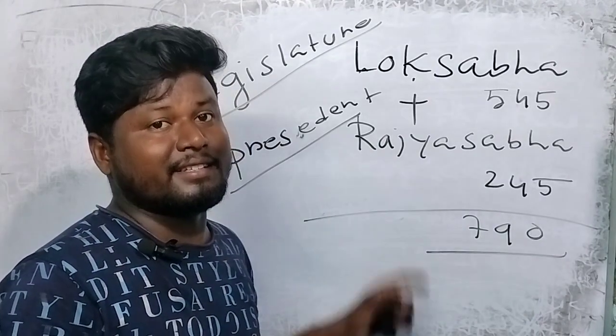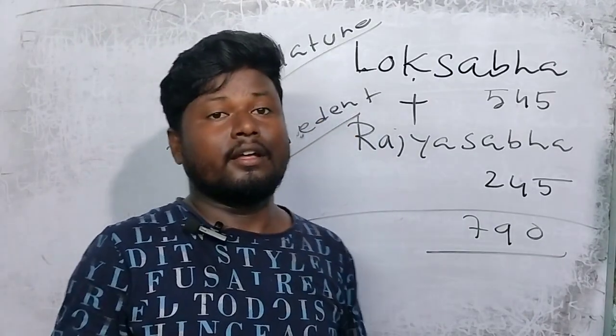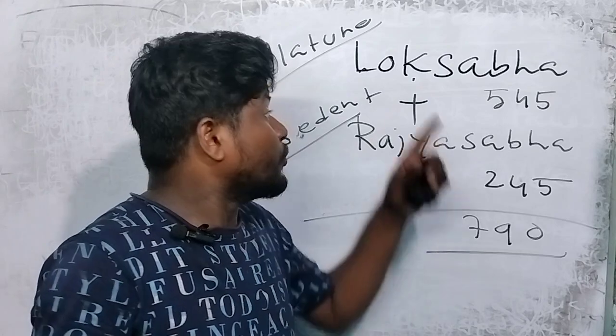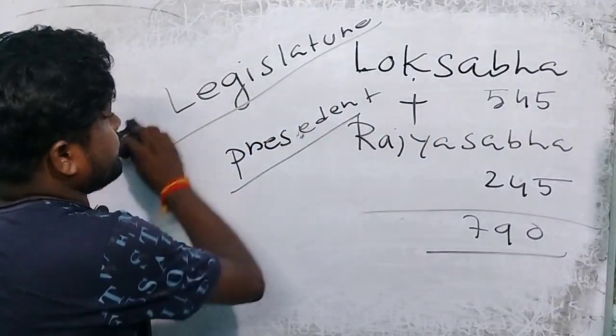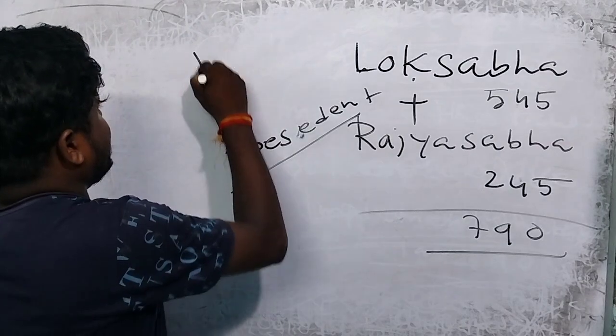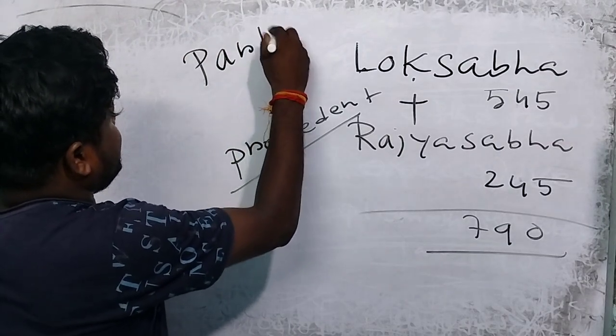These are called legislature, but we don't call it legislature. We call it parliament.